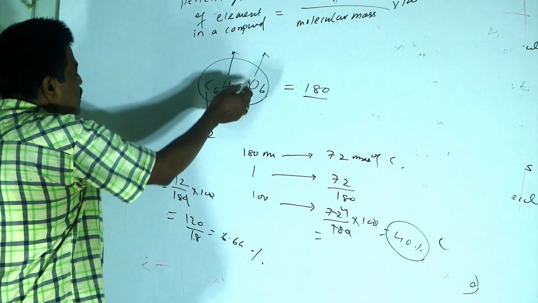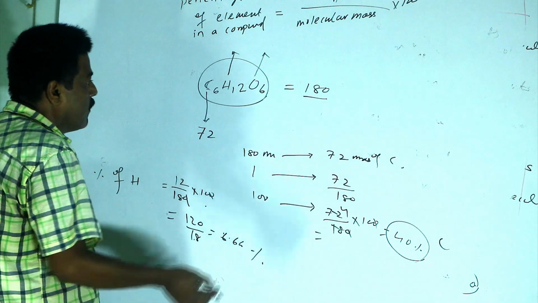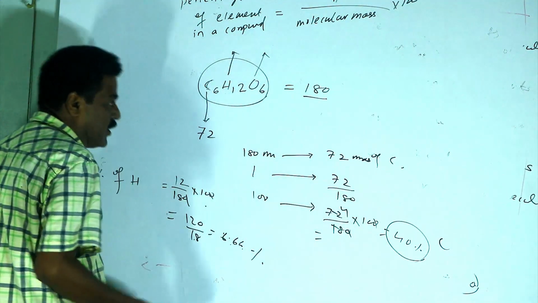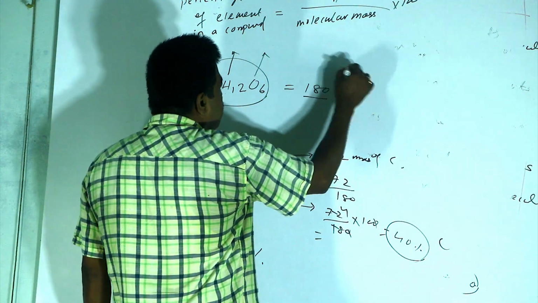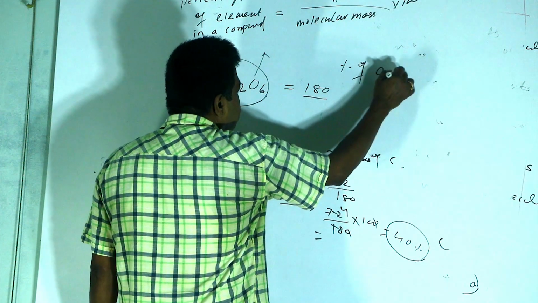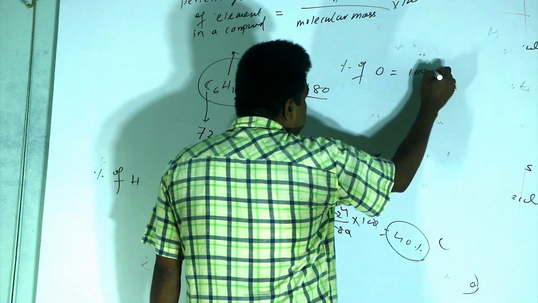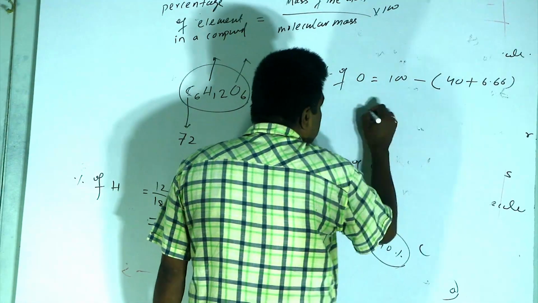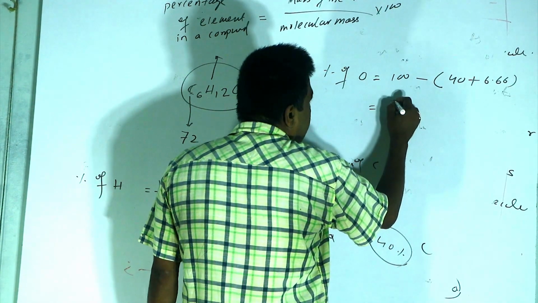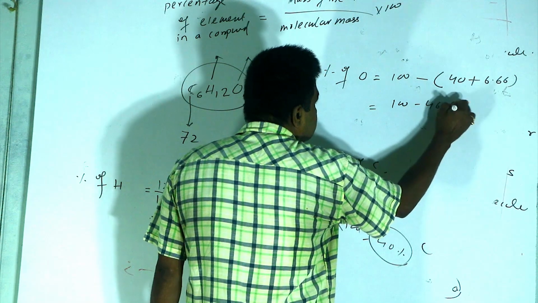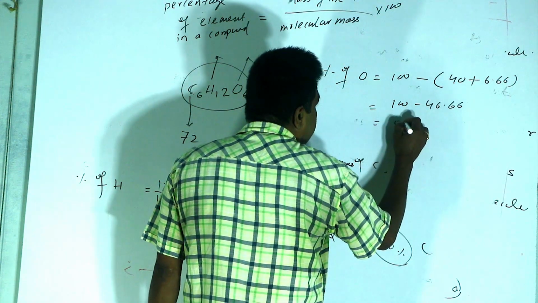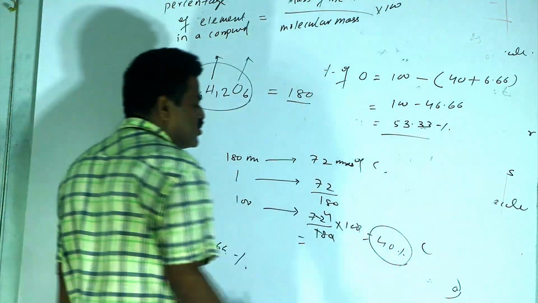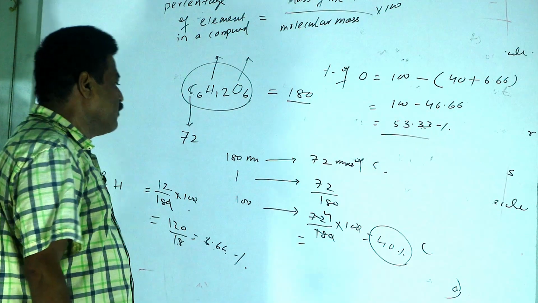Likewise, the percentage of oxygen can be calculated by subtracting the sum of these two percentages from 100. So the percentage of oxygen is equal to 100 minus (40 plus 6.66). It will become 100 minus 46.66, which is equal to 53.33. This is the percentage of oxygen in glucose.